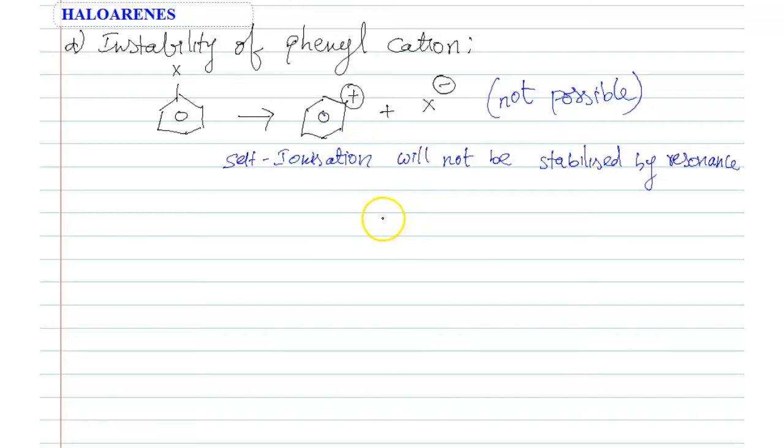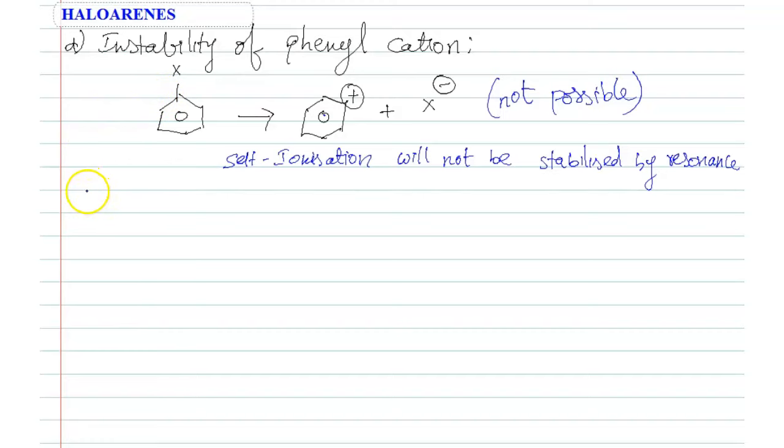Hence, the phenyl carbocation is unstable. And if this reaction is not possible, nucleophilic attack is also not possible, students. So these are the factors why nucleophilic substitution reactions are not possible in case of haloarenes.